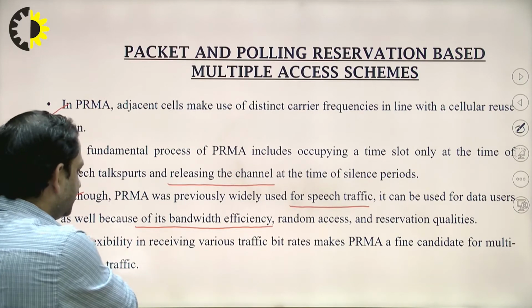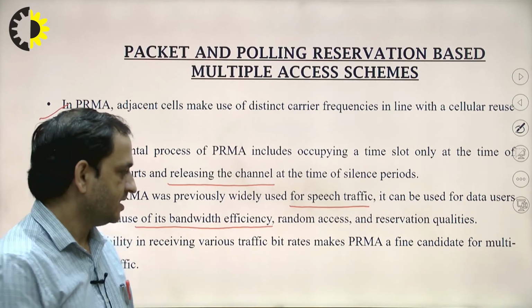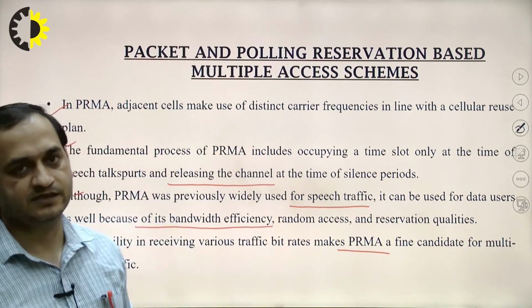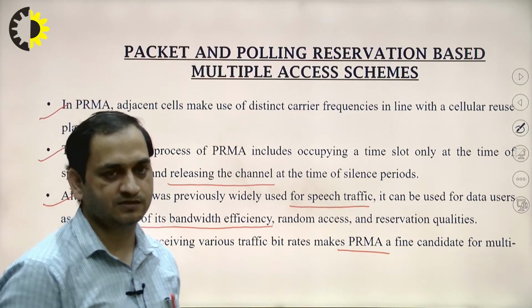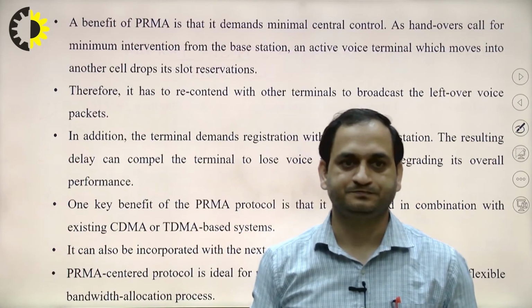The flexibility in receiving various traffic bit rates makes PRMA a fine candidate for multi-rate data traffic. Okay, so there is flexibility for receiving various traffics with different bit rates.